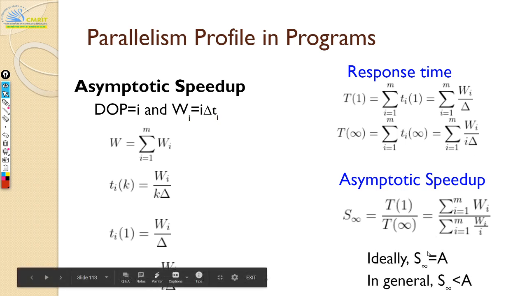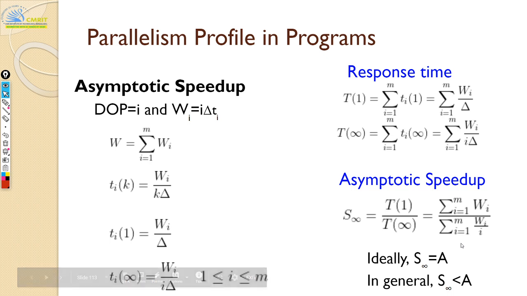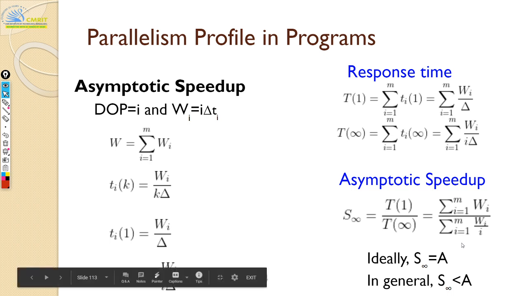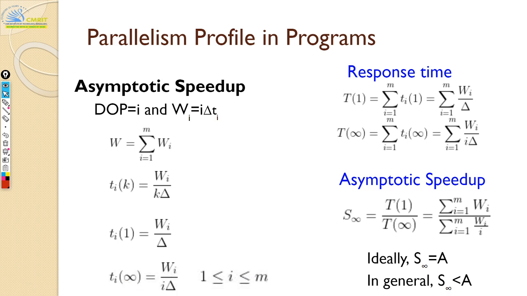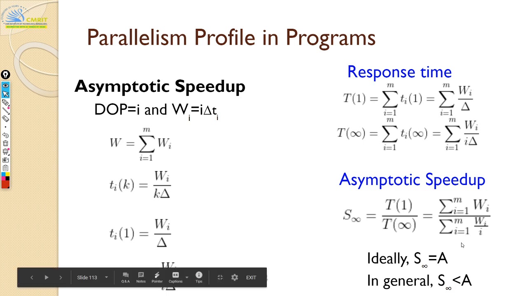Now, ideally, your S infinity is the same as your A, which is your average parallelism. So it's like theoretical average parallelism, right? You will exactly match your theoretical max parallelism of the algorithm. Which means if your algorithm says theoretically you can achieve a speed up of 10, ideally you can achieve 10, but in general you will not achieve that 10. Your S infinity will always be lesser than your average parallelism.